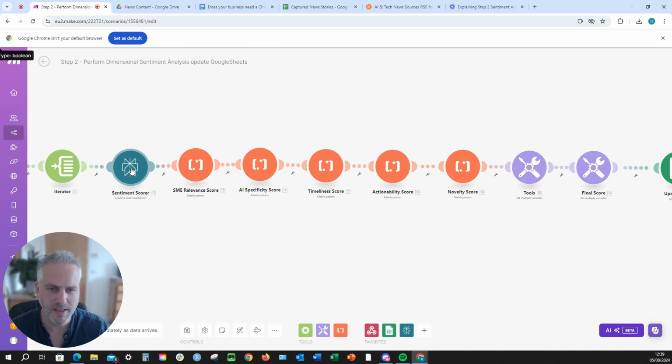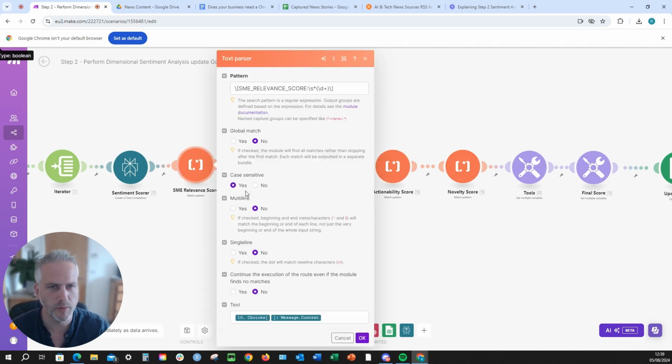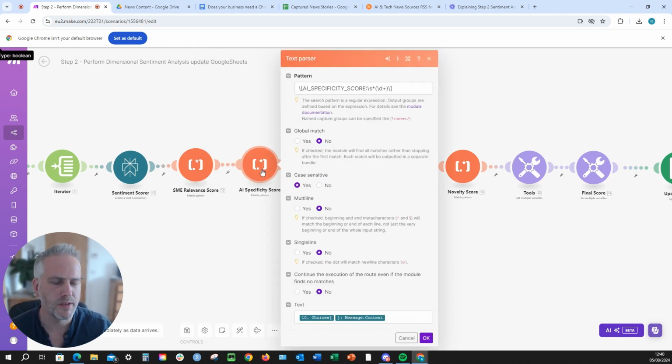Okay, so the Perplexity AI module has now produced its scoring output. So we need to break it down into individual variables. So let's take this as an example. It's going to be looking for the SME relevance score between these tags and a number value, and this regex pattern will look for that. And it's going to be doing that by looking across the output of the Perplexity AI module. Okay, so we're going to be doing the same kind of thing for each of the modules with its own label, replacing the relevant variable in here.